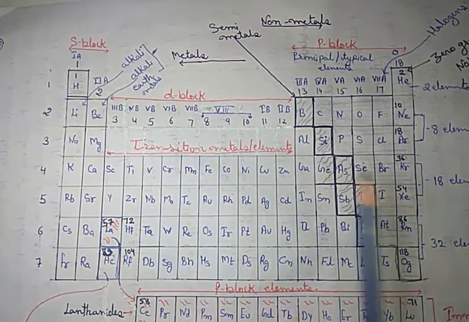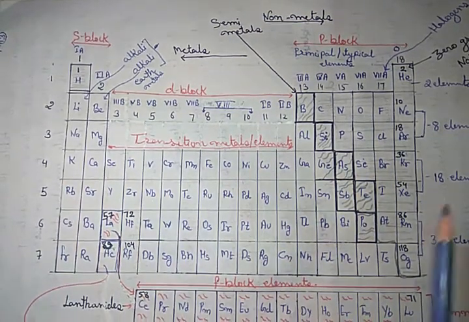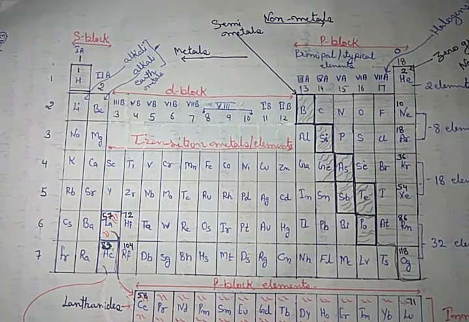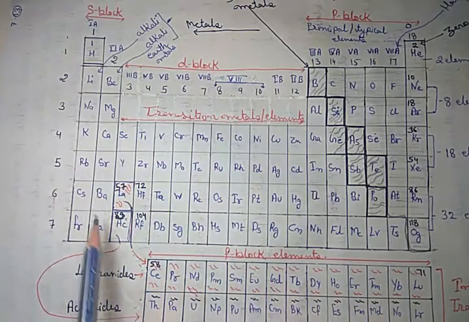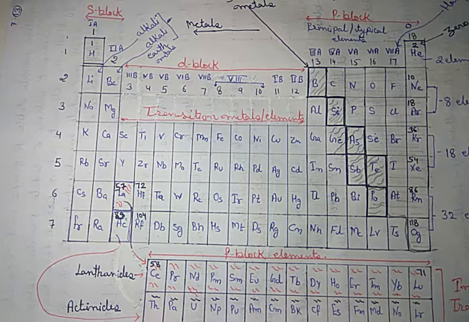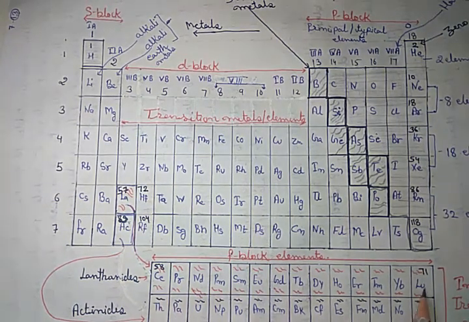So that's why in the fourth and fifth there are 18 elements. Got it? Now in the sixth and seventh there are 32. The question comes to our mind, that it is only 18, where are the 14 remaining? These are here.